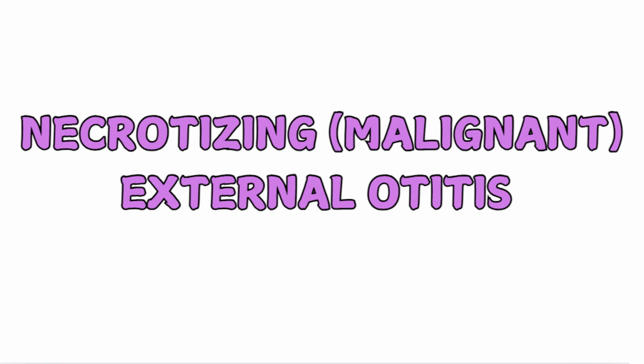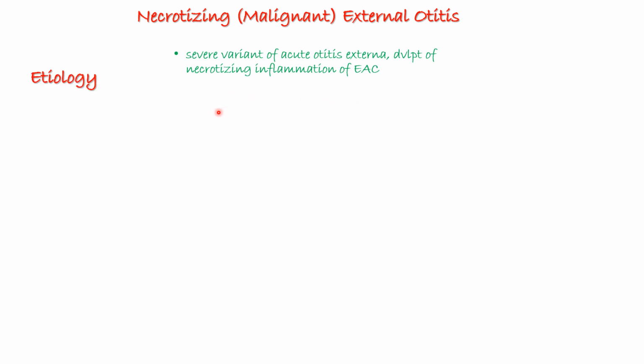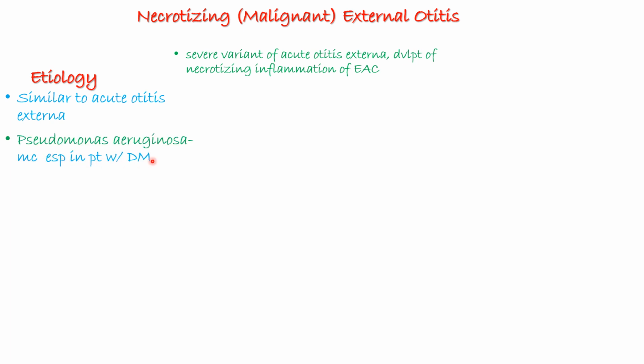We are going to learn about necrotizing, or malignant, external otitis. This is a severe variant of acute otitis externa, which develops from the necrotizing inflammation of the external auditory canal. Because it's a severe variant of otitis externa, the etiology has to be the same as acute otitis externa, and the etiology of acute otitis externa is most commonly Pseudomonas aeruginosa, but we can also have Staphylococcus aureus.